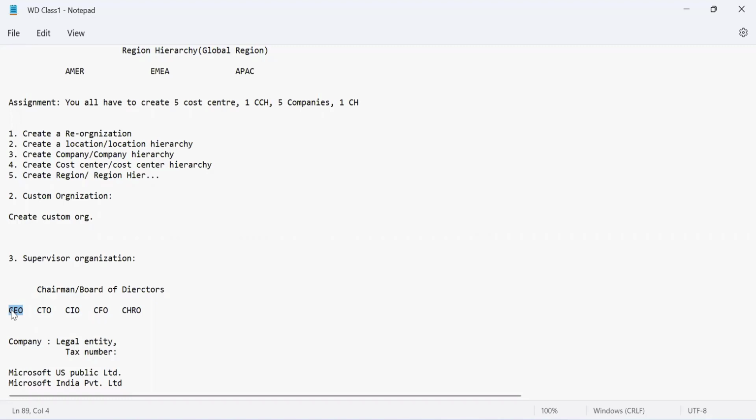Then let's talk about another very important terminology which you see these days. Every organization is going to have it, but if it is a product-based company, you will definitely have this designation, which is CTO, your Chief Technology Officer. If you are building a product, then there must be somebody who is going to keep a tab on what you're doing. All the product team and all the engineering team will be reporting to this person. I'm not saying all the individual contributors, but somebody like a president of engineering will report to the CTO. CTO is directly reporting to the chairman. So this is how exactly it works.